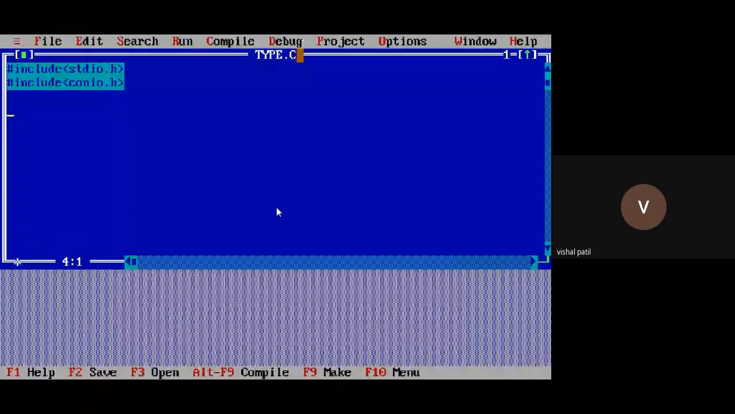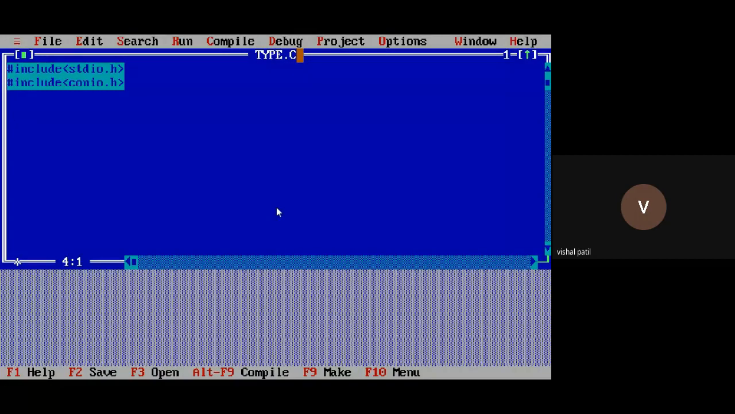Because printf and scanf functions are part of stdio, and clrscr and getch functions are part of the conio.h header file. Header files are not mandatory, but it is good practice to use header files in your program so that the declaration of those predefined functions will be correct.